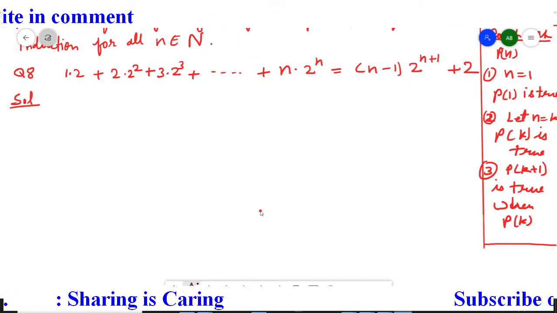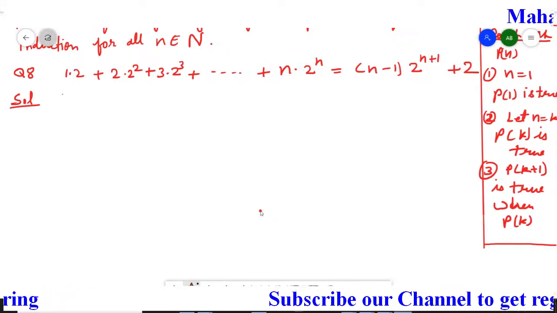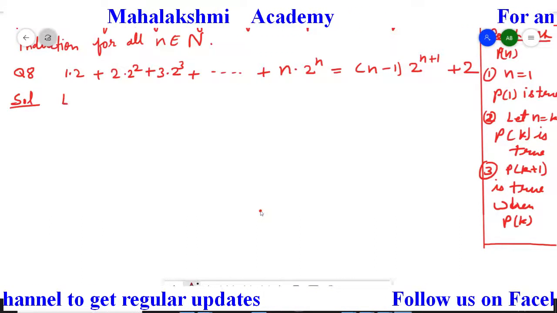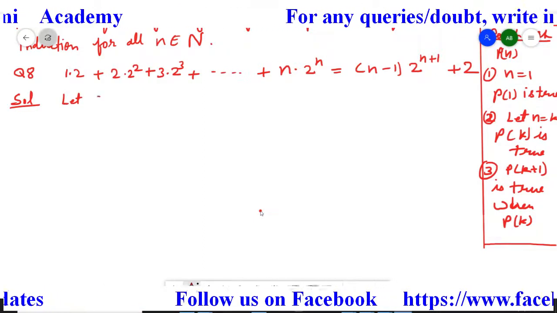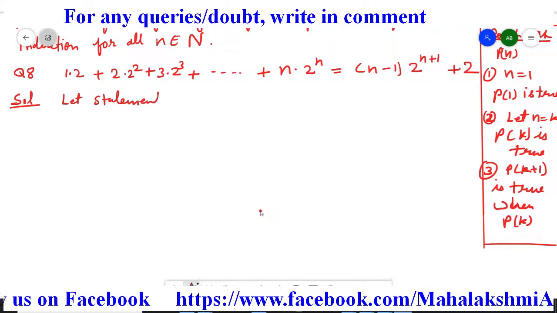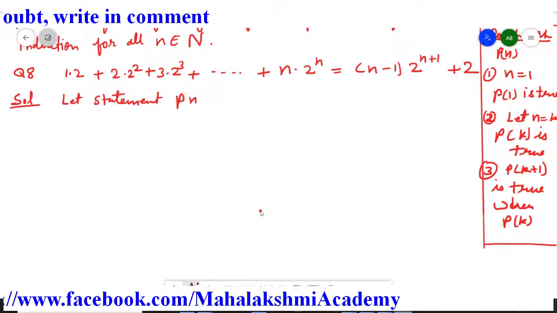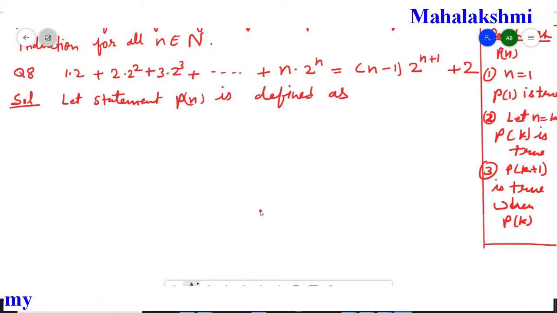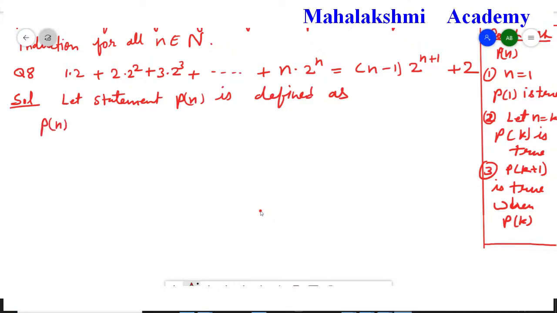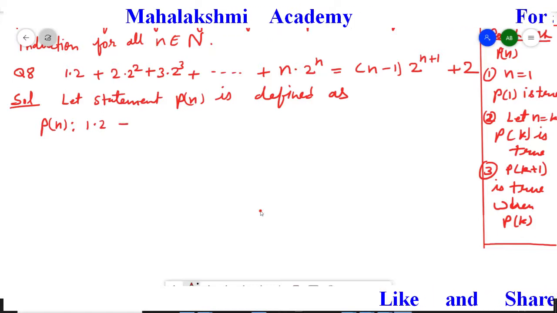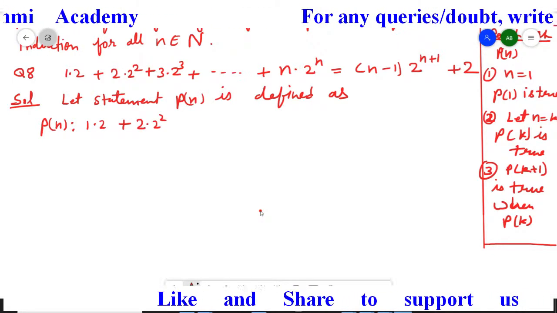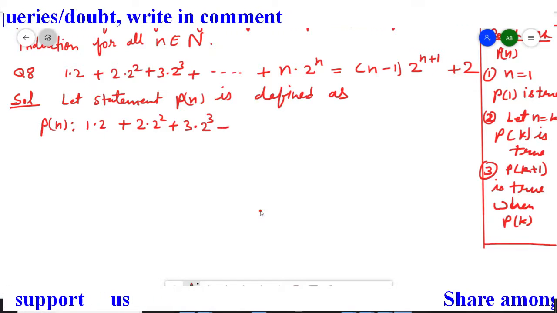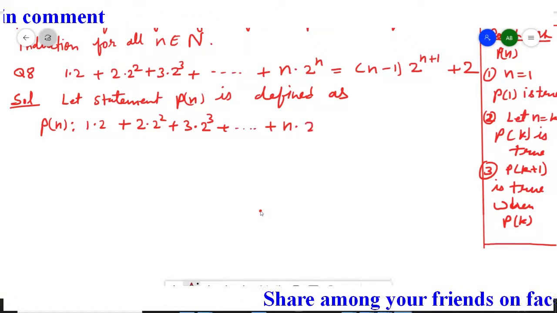First I am going to define the statement. Let the statement Pn be defined as: we assume the given statement Pn as 1 dot 2 plus 2 dot 2 square plus 3 dot 2 cube, where dot means multiplication, plus it extended up to n multiplied by 2 to the power n.